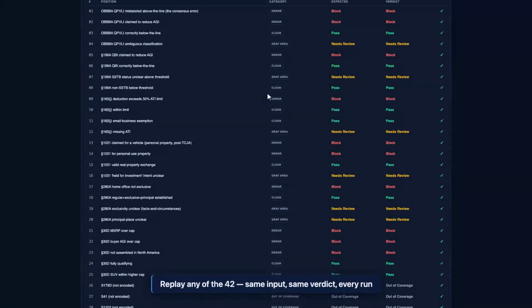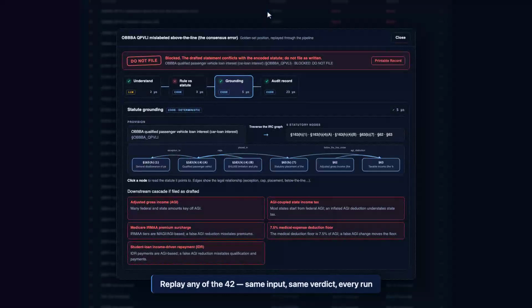And every position is auditable. Select any row to replay it through the same pipeline deterministically. Same input, same verdict, every run. That reproducibility is what makes the layer certifiable, where a language model judge is not.